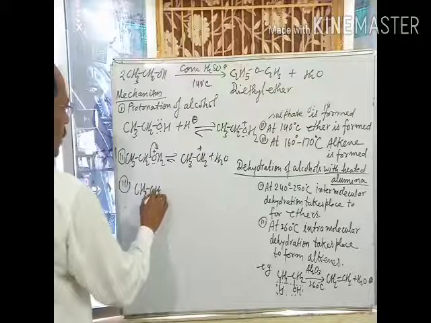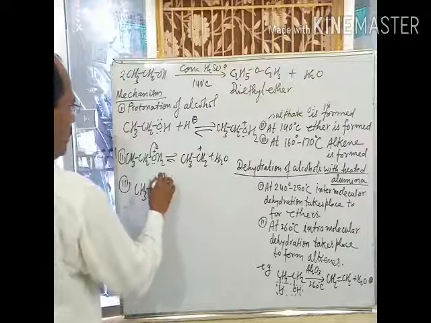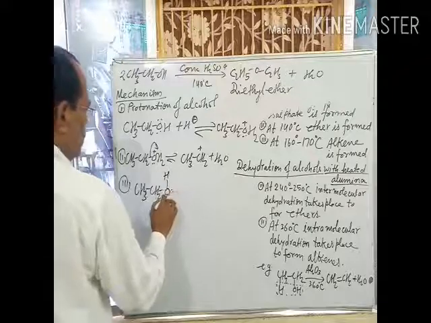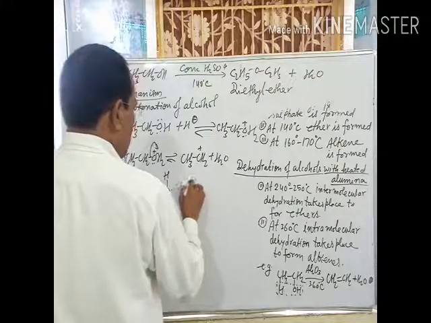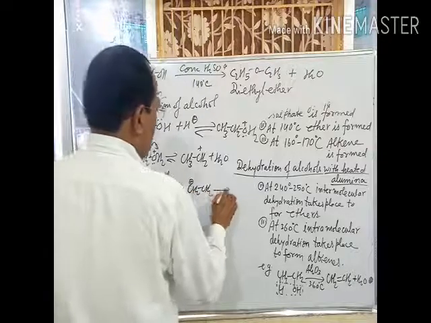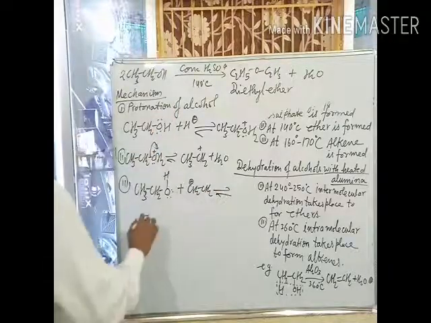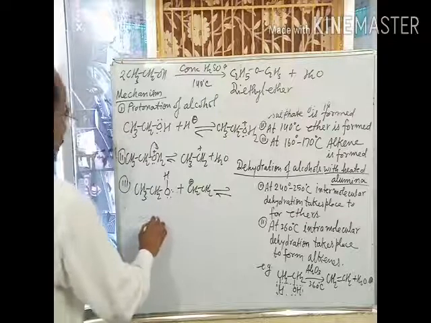This is the second molecule of alcohol on which this carbocation attacks, and protonated ether is obtained.